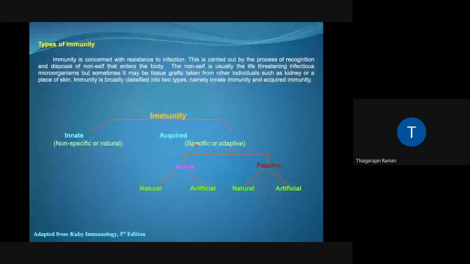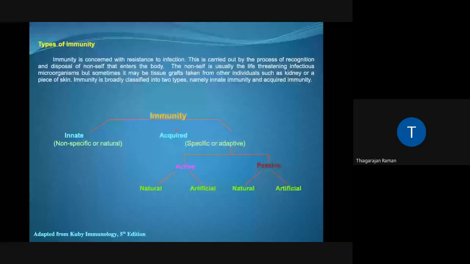This is where invertebrate immune system and the vertebrate immune system differs. Okay, in the case of invertebrate immune system, all immune responses are categorized as innate responses, whereas in the case of vertebrates, you have an innate component, you also have an acquired component.